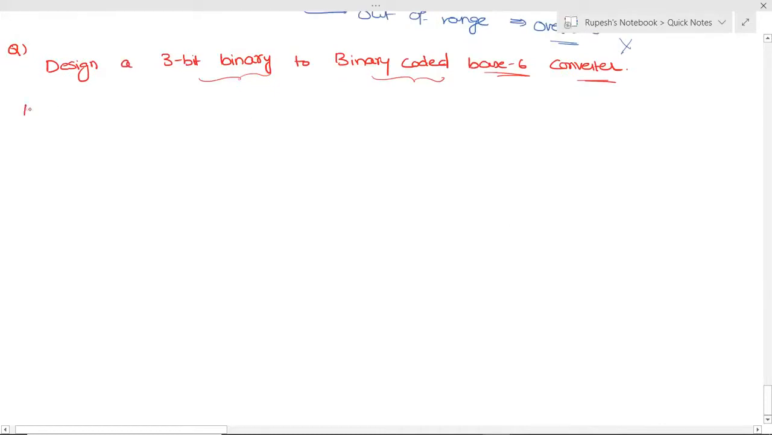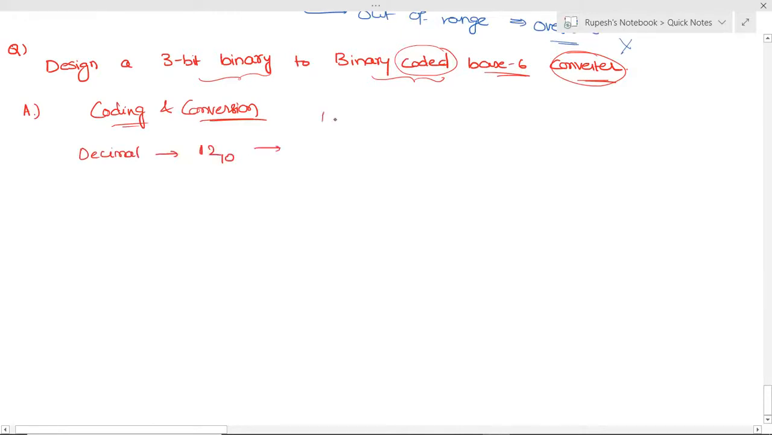Now to understand this question, first of all, there are two terms in this question. First one is coding, second one is conversion. So what is coding and what is conversion? If you take a decimal number, let us say you have taken 12. 12 is represented in the binary form in what way? In the binary form, 12 is represented as 1100.